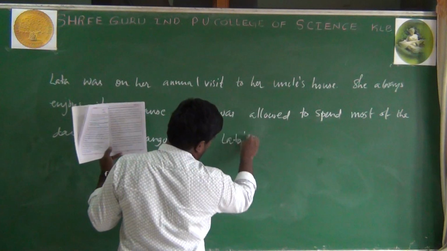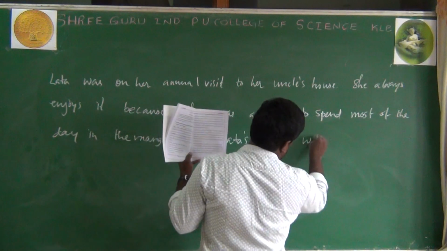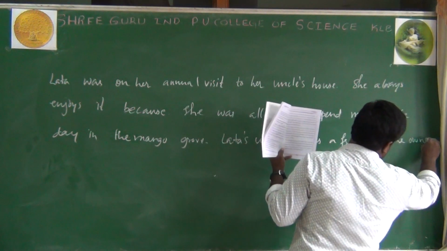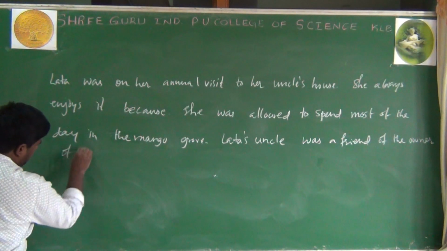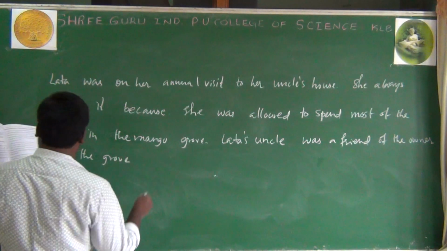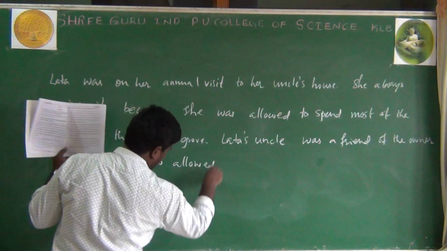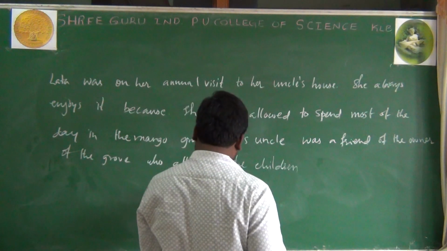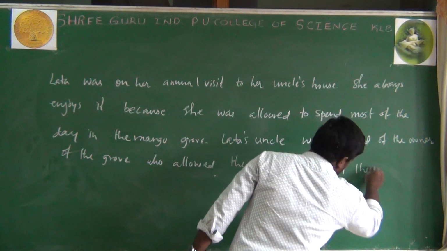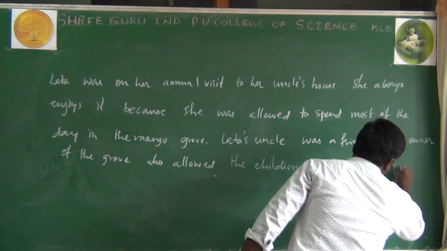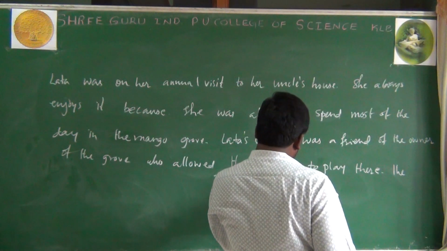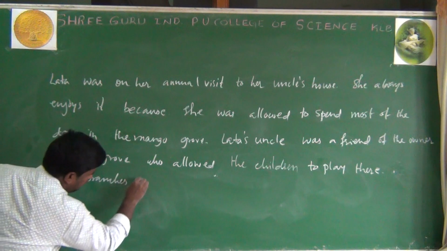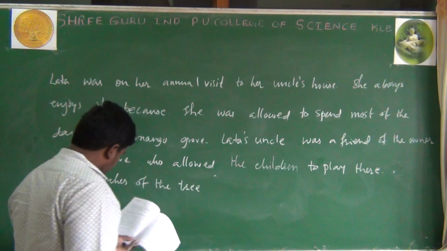Lata's uncle was a friend of the owner of the grove, who allowed the children to play there. The branches of the trees